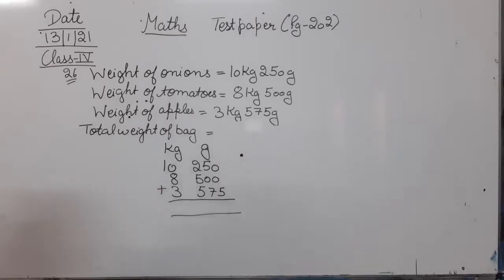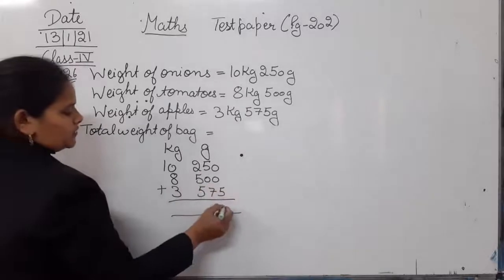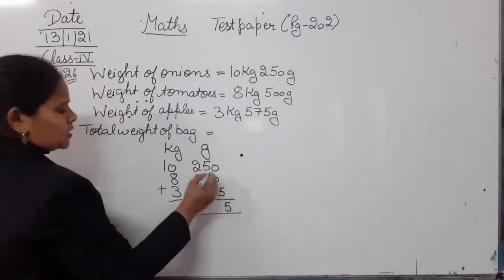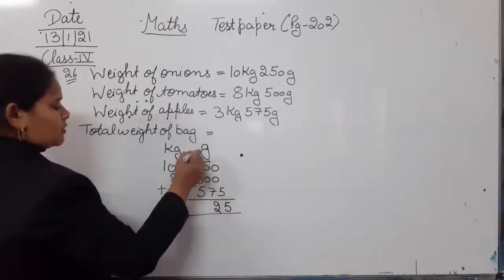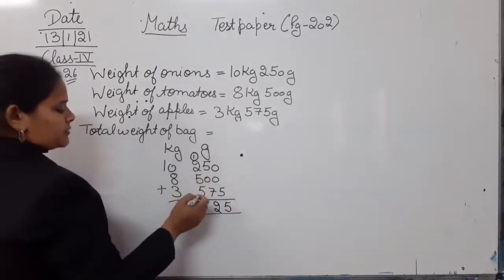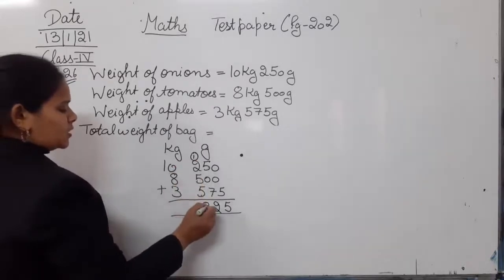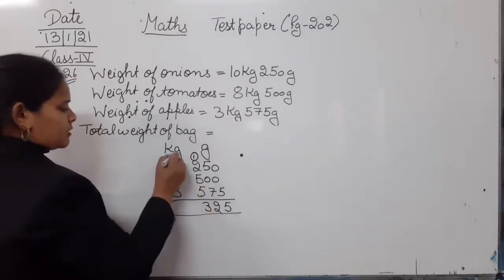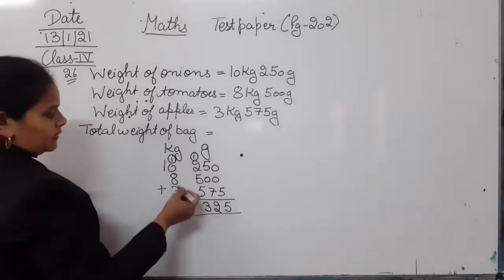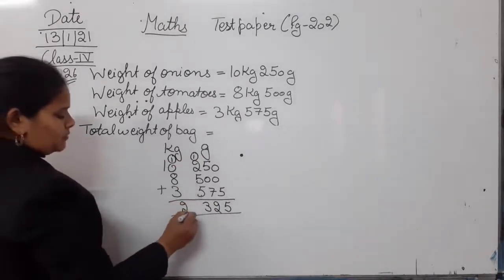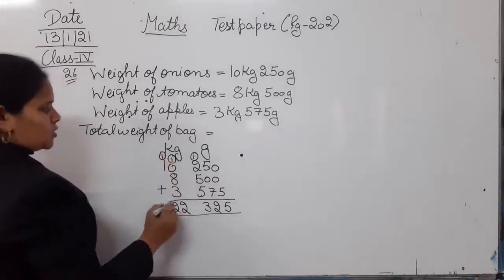Add. So let's add it. 0 plus 5, that will be 5. 5 plus 7, 12. 5 plus 5, 10 plus 2, 12 plus 1, 13. I will bring 1 here. 8 plus 3, 11 plus 1, that is 12. 2, and 1 will be here. 1, that will be 2.